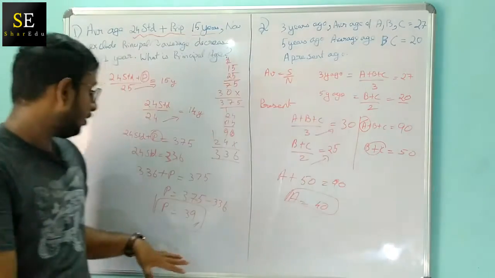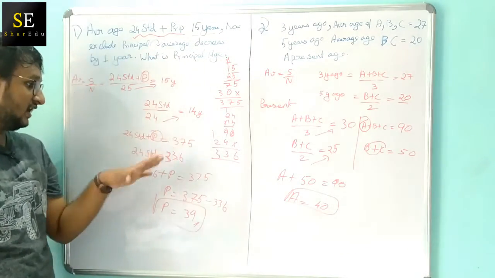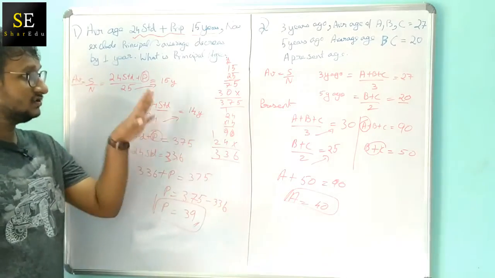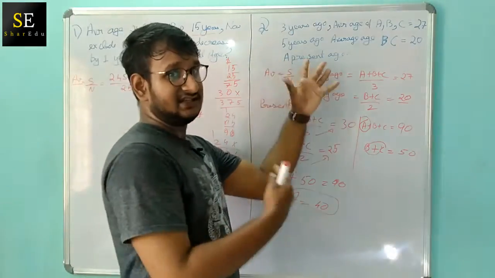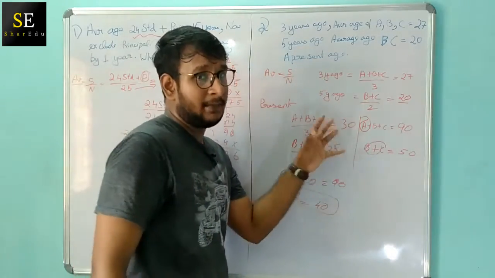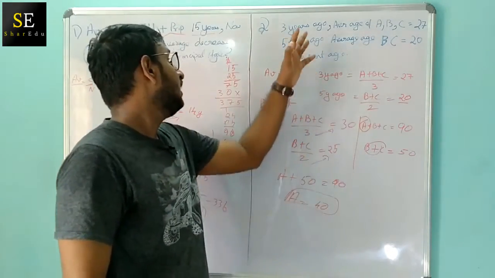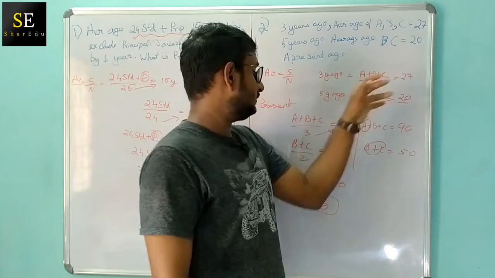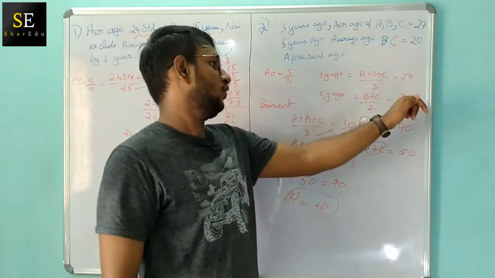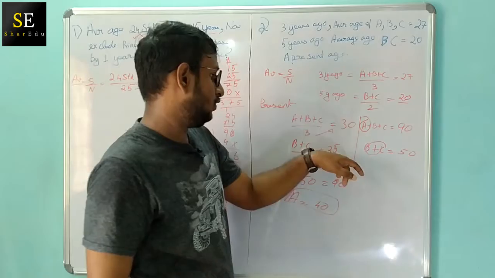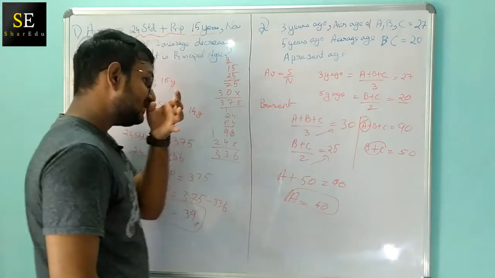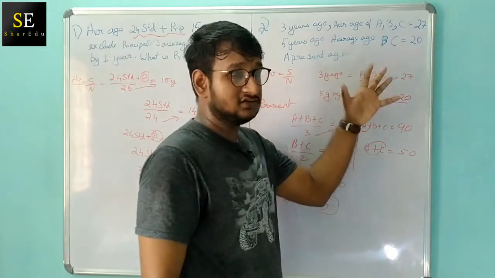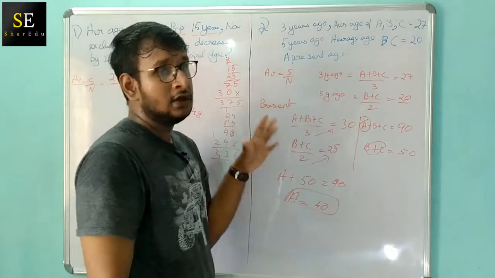In the first question we saw that we subtract the principal age, divide, and get the principal value, right? In a similar way, the extra thing we have to keep in mind with respect to this problem is that here they have given us 3 years ago and 5 years ago. So we have to add 3 and add 5 over here, so that we get 25 and 30. This is the main thing you need to keep in your mind. If you keep that concept, you can easily calculate the remaining things. So these are the two questions.